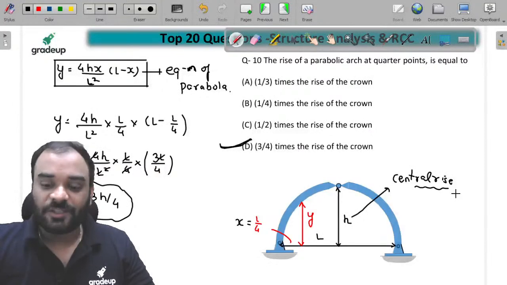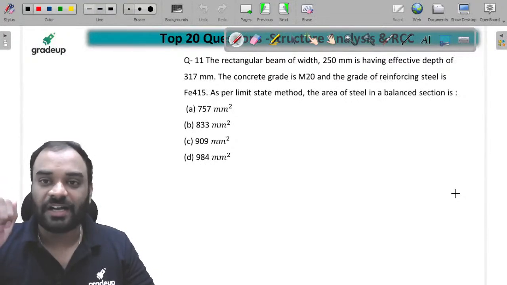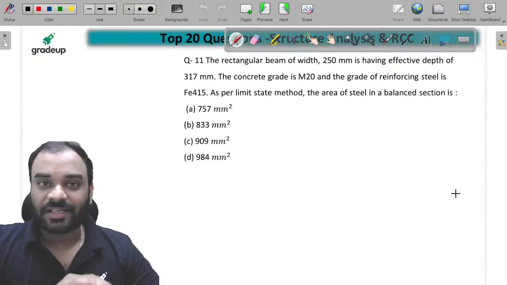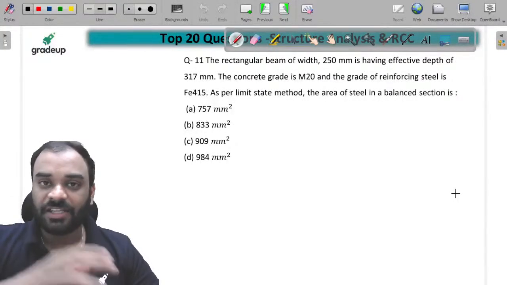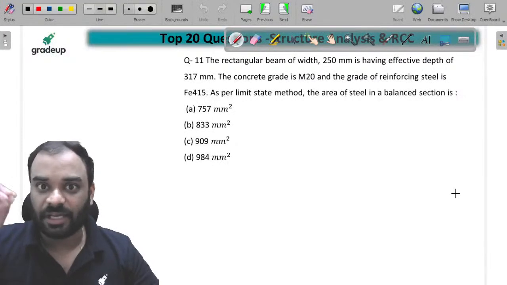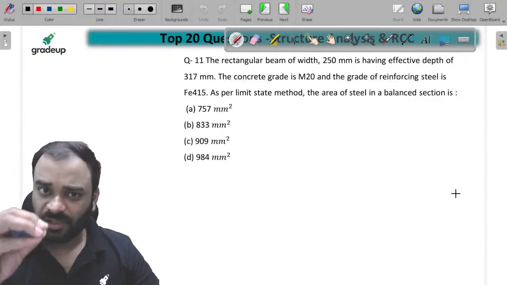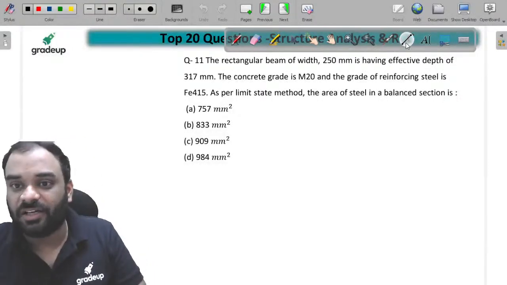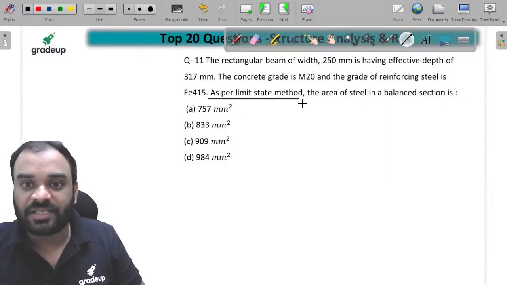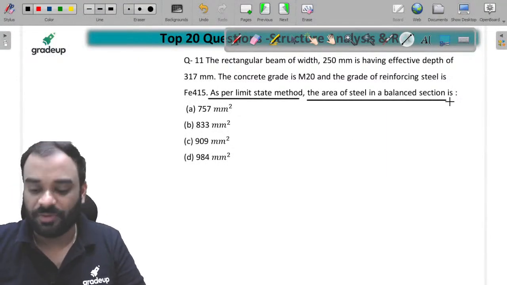Okay, so let's begin with the RCC part. Quickly give your answer for the RCC part. This is the first question of RCC. A rectangular beam is there whose width is given to us 250 mm and the effective depth is equal to 317 mm. Grade of concrete is M20, grade of steel is Fe415. As per limit state method, the area of steel in the balanced section is equal to how much?